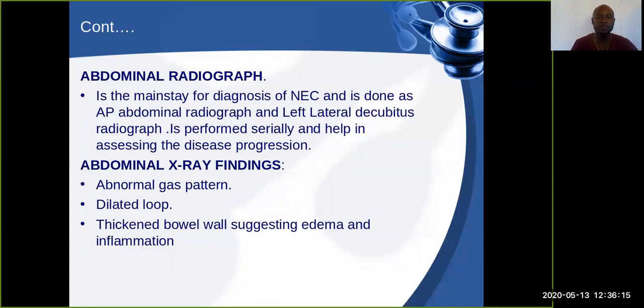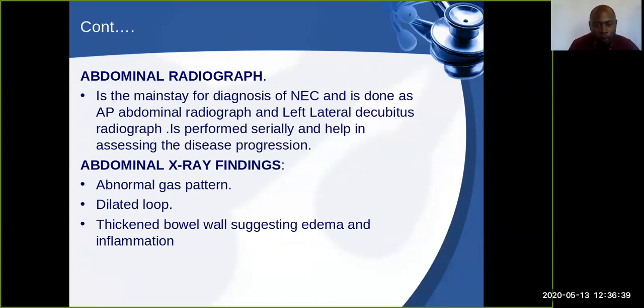Abdominal radiograph is the mainstay of diagnosis for necrotizing enterocolitis. So we can do an anterior-posterior abdominal radiograph and a left lateral decubitus view. This will basically help us to assess the disease progression. So, what are the findings when you do an abdominal X-ray?